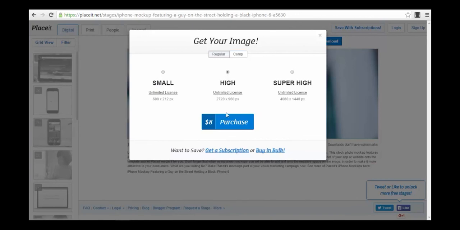If you go on the high version, exactly as I told you, for a higher resolution you have to pay more, super high resolution even more. So this is how these guys are making money. Probably you won't need a very high resolution at the beginning. It depends on what you want to do with the mockup. For example, if you want to use it printed, maybe you will need a high resolution. If you want to use it for your social media, I doubt you will need a higher resolution than this one. Just for example, maybe you will need it for your cover photo or something like that.